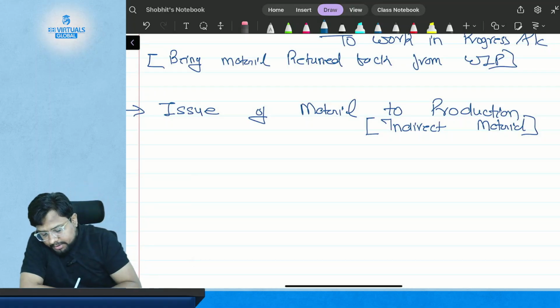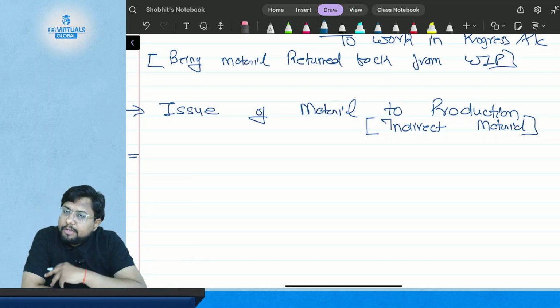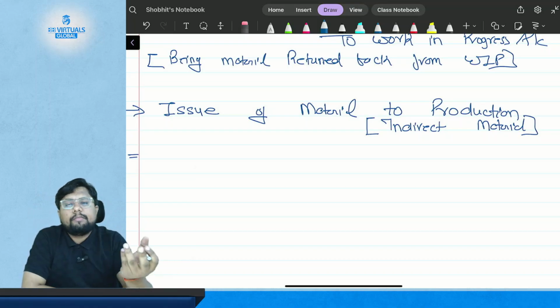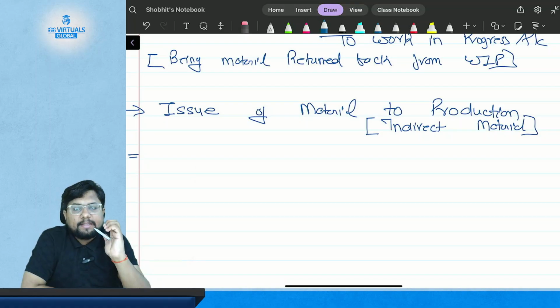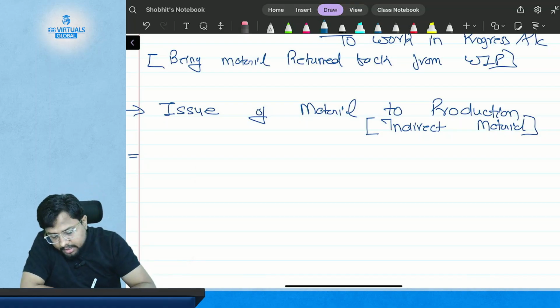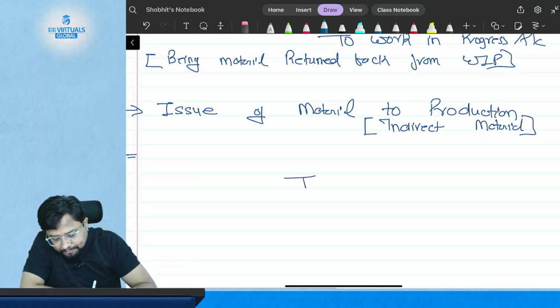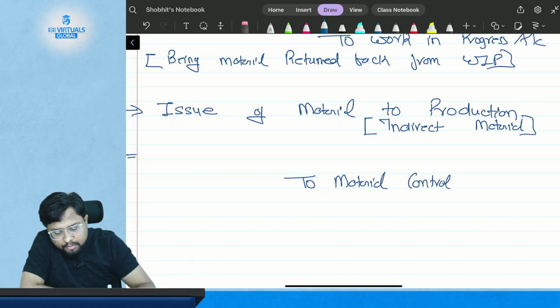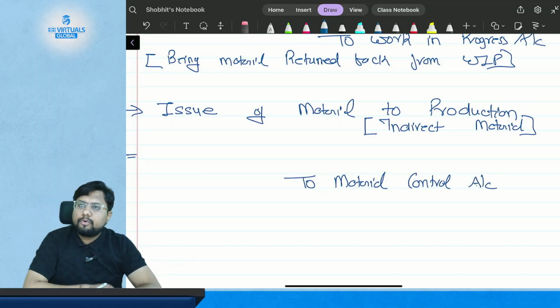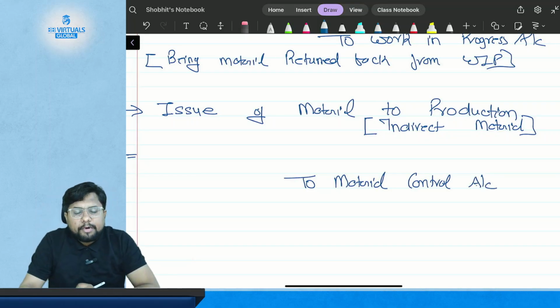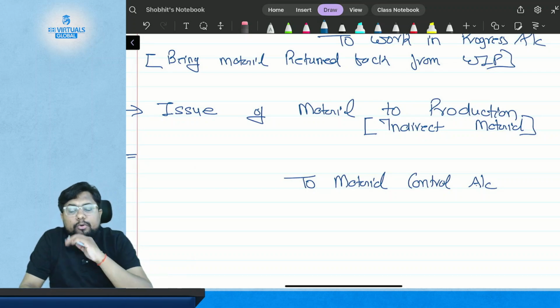Okay, so what is the entry here? We are just issuing the material, so it is the outflow of material. That means your material is decreasing, so you will credit the material control account. When you are crediting the material control account, what are you going to debit?